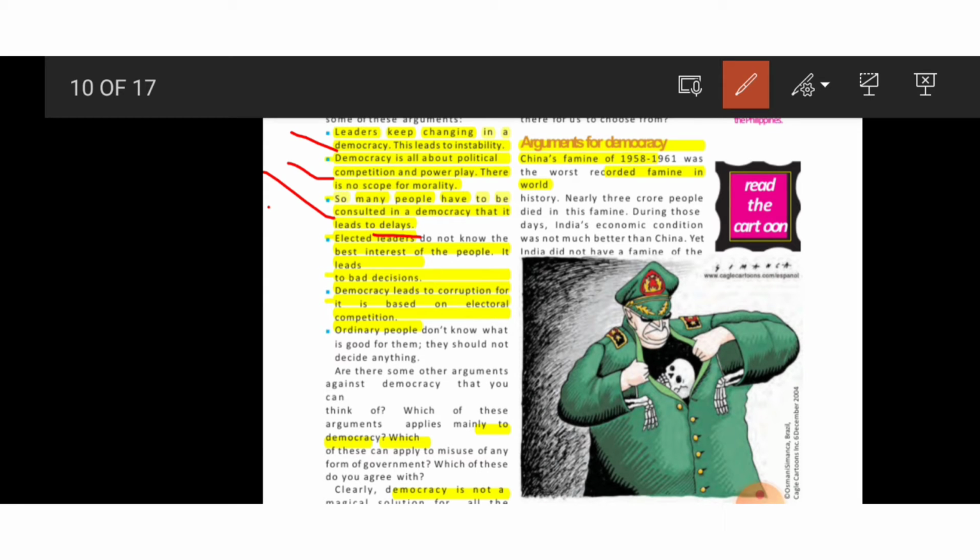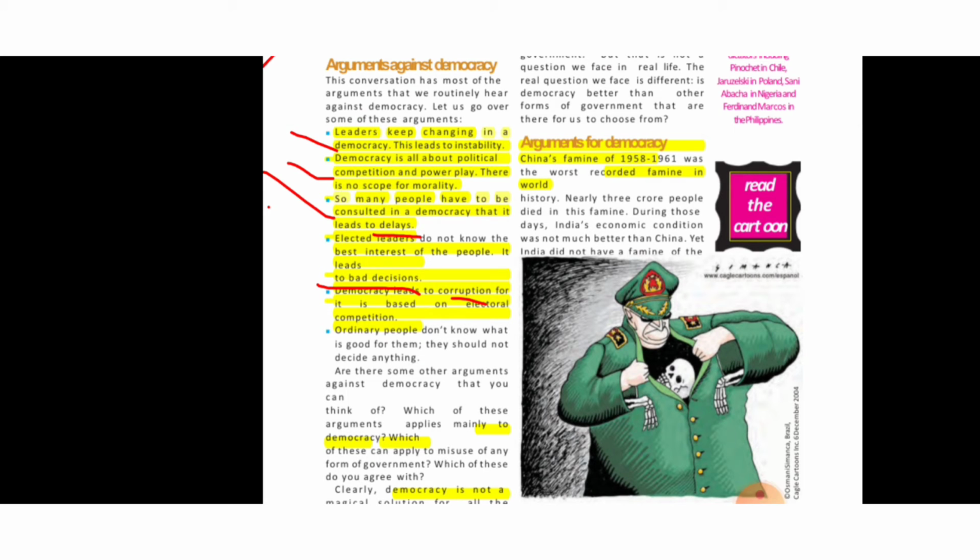Elected leaders do not know the best interest of the people. It leads to bad decisions. Democracy leads to corruption, for it is based on electoral competition. Ordinary people don't know what is good for them. They should not decide anything. Some people say, if someone doesn't know what is good or bad for him, how can he choose anyone to decide what is the best policy for him? So those are the demerits of democracy.